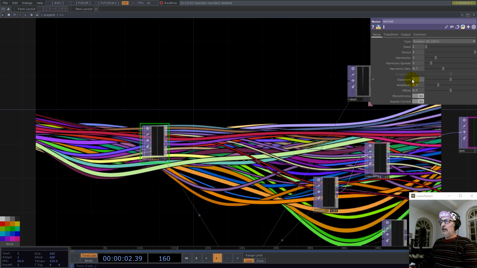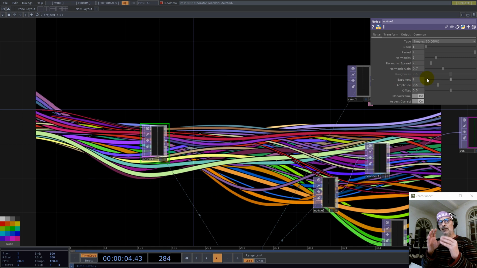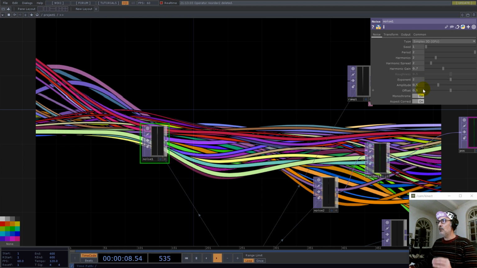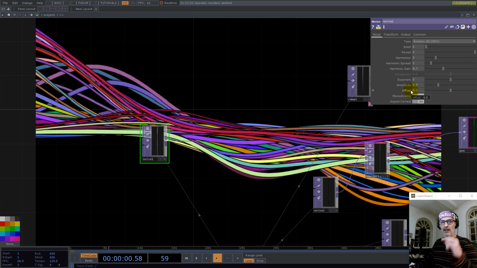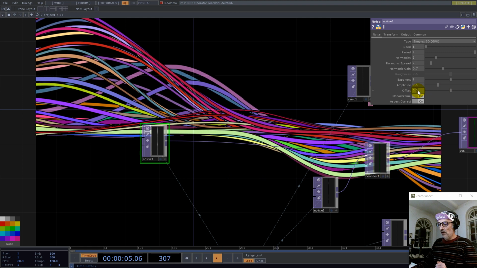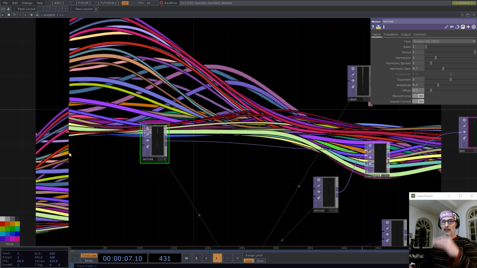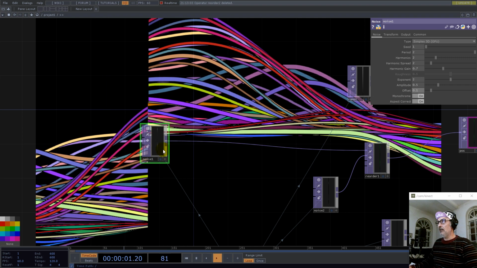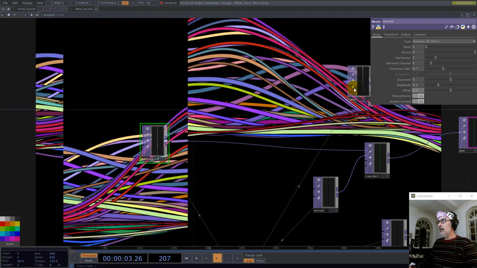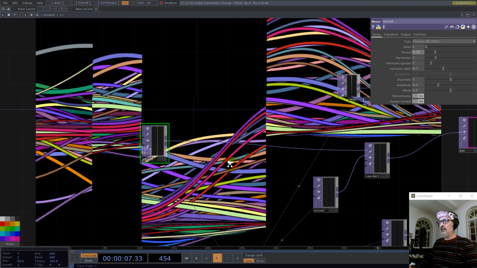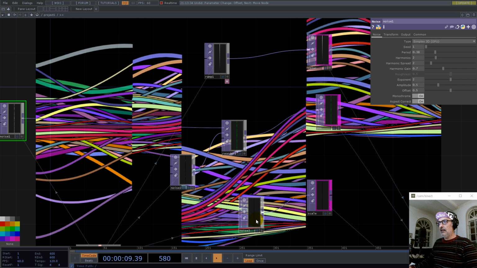If you increase the exponent, the waves would start closer to the middle of the screen. Actually, this is the value where we have the offset. It's in the middle of 0.5. If we go with 1, the middle is changed. Okay, and yeah. You can play with this, and also with the scales.